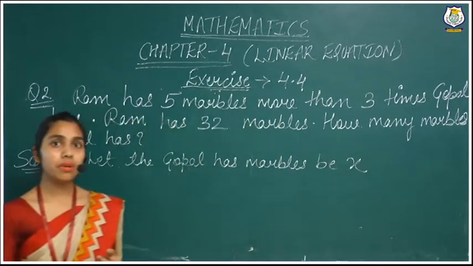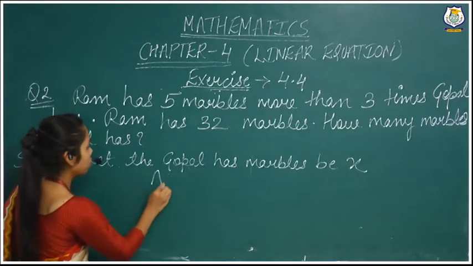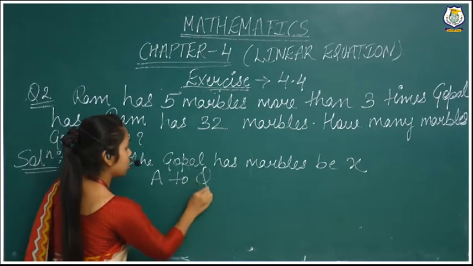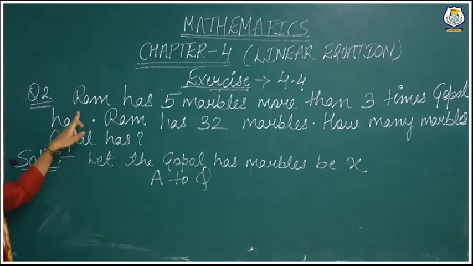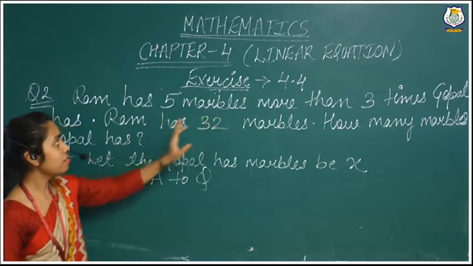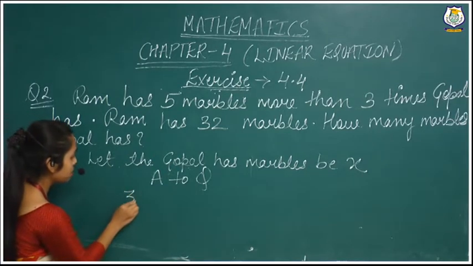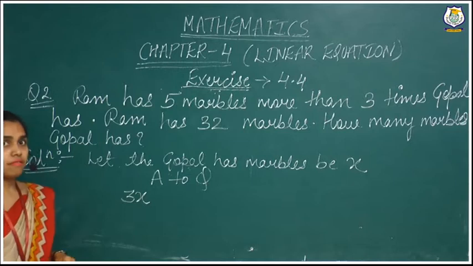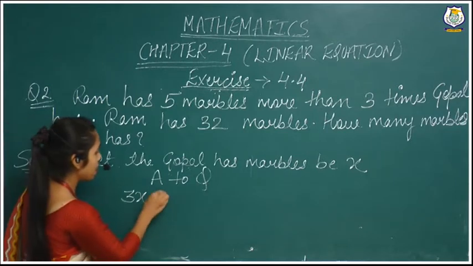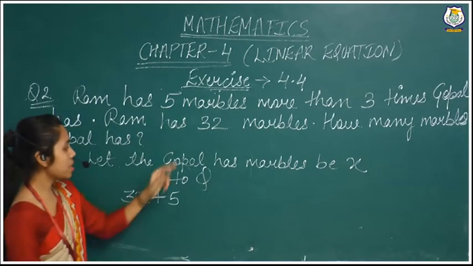So I have assumed here Gopal has x marbles. After that, according to the question, what they have told for Ram: Ram has 5 marbles more than 3 times. So 3 times means 3x, 5 more means plus 5. And in total Ram has how many marbles?